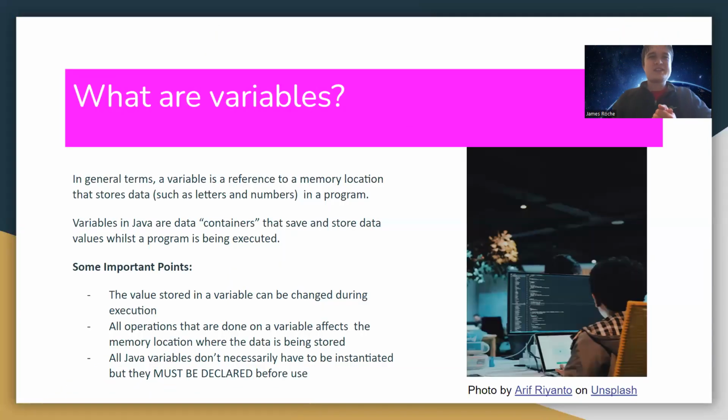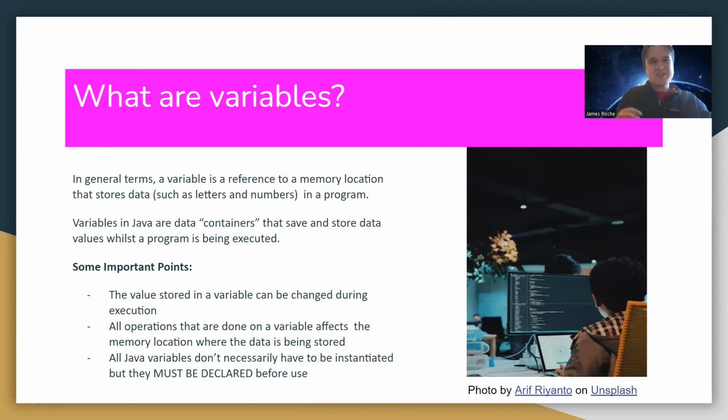A variable is basically a reference to a memory location that stores data like letters, numbers, symbols in a program. In Java, you probably hear the term containers, because that's basically what they are. Variables are containers, because they save and store data values whilst the program is running. You'll see some examples in a minute.